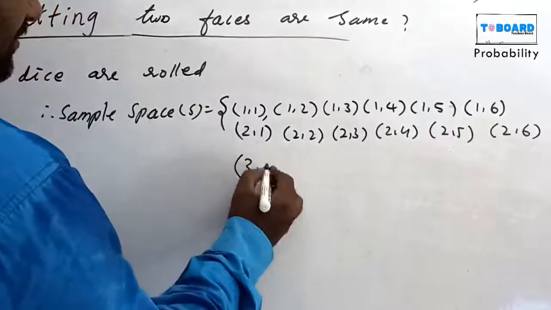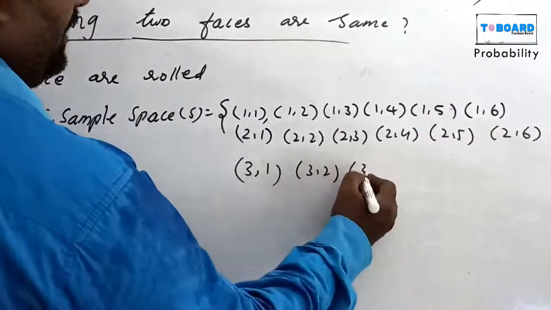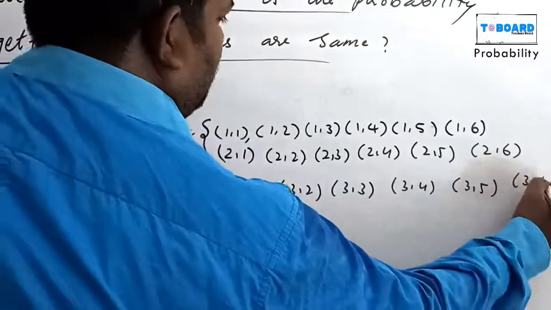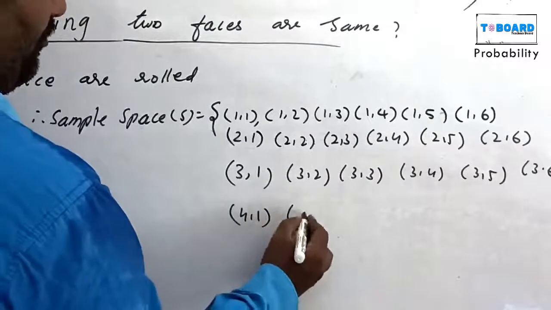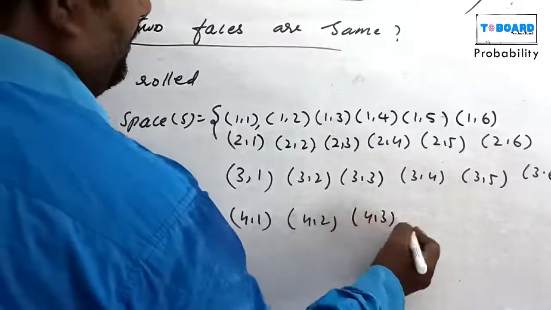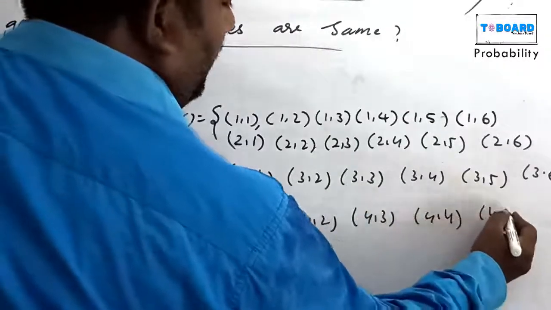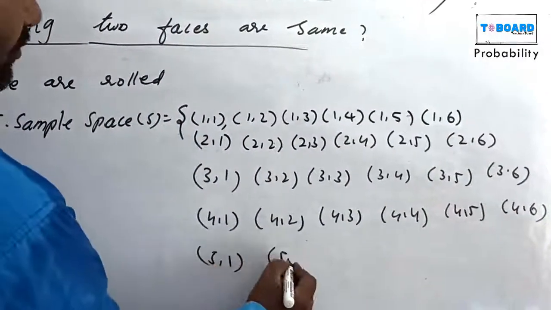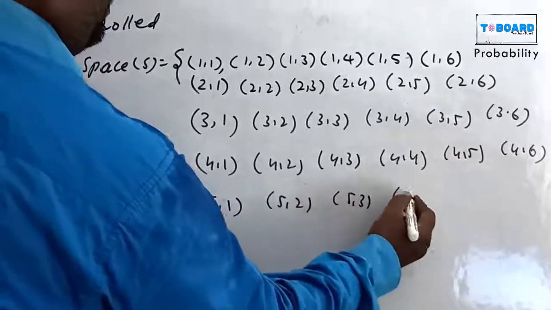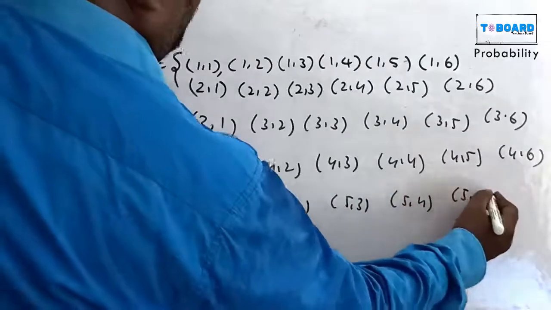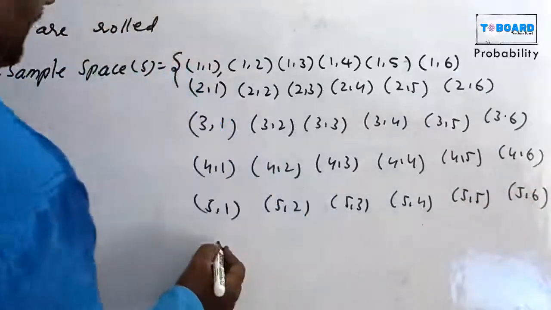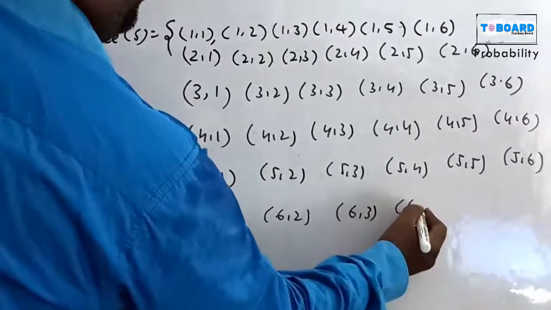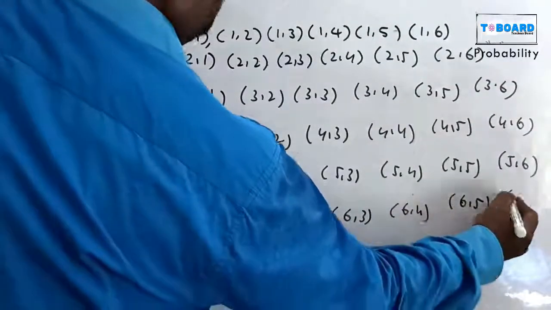First die is 3: 3,1; 3,2; 3,3; 3,4; 3,5; 3,6. Then 4,1; 4,2; 4,3; 4,4; 4,5; 4,6. Then 5,1; 5,2; 5,3; 5,4; 5,5; 5,6. Now 6,1; 6,2; 6,3; 6,4; 6,5; 6,6.